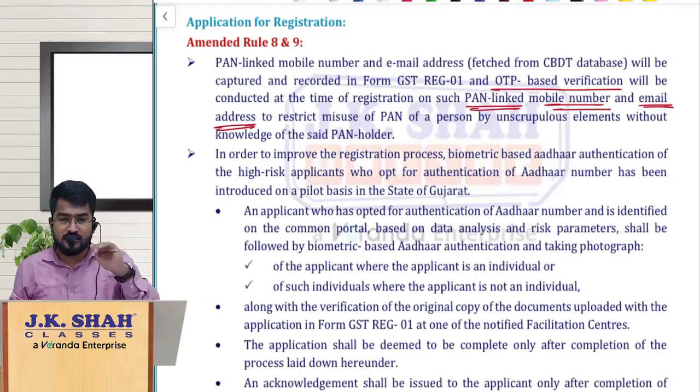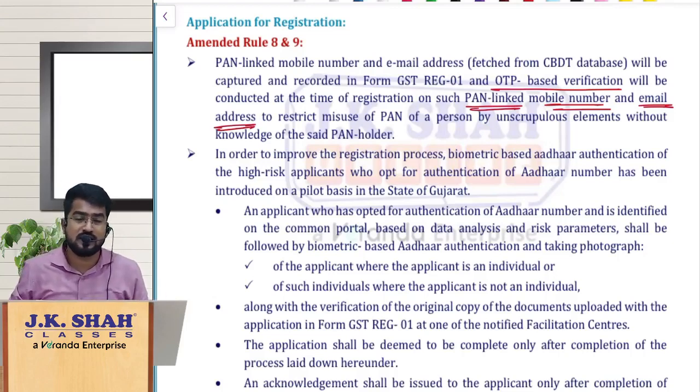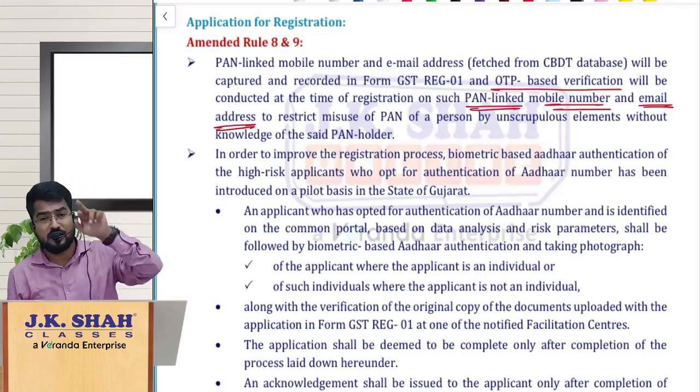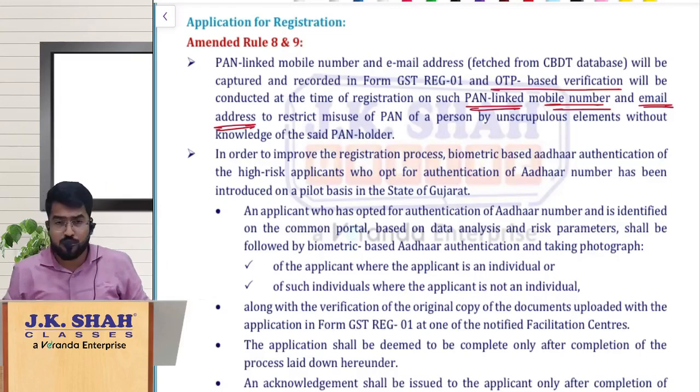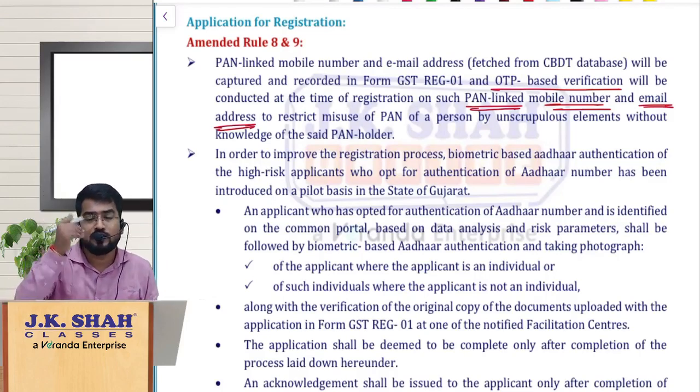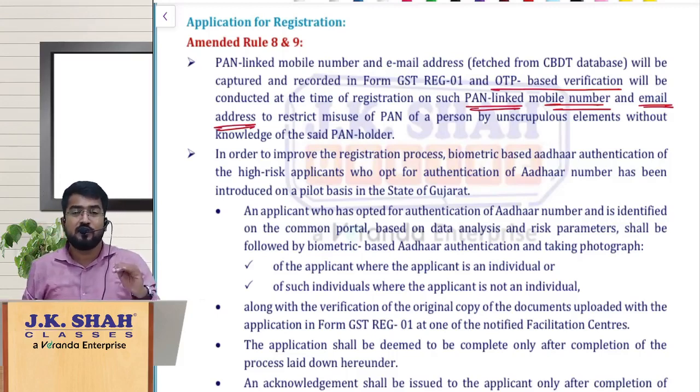In these three cases the proper officer will conduct physical verification and grant you the registration certificate within 30 days. Hope you remember that.